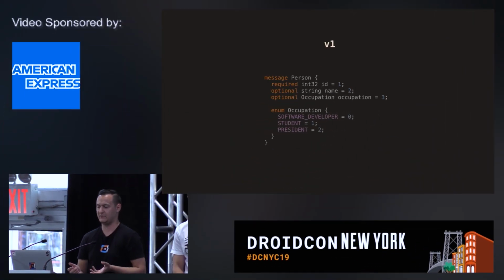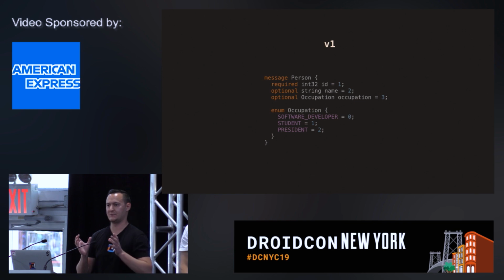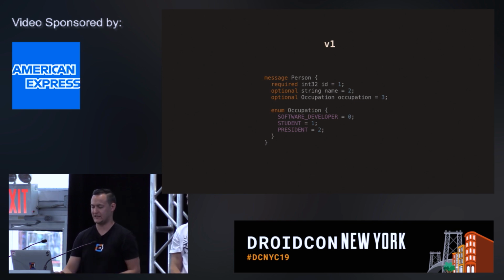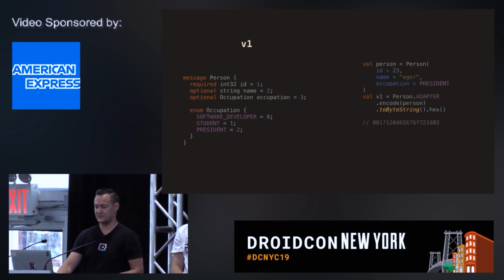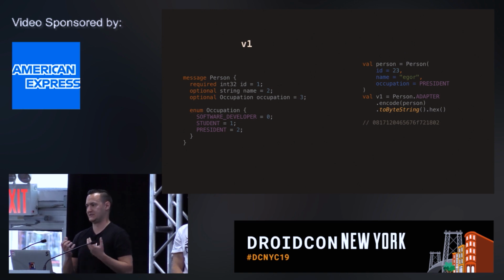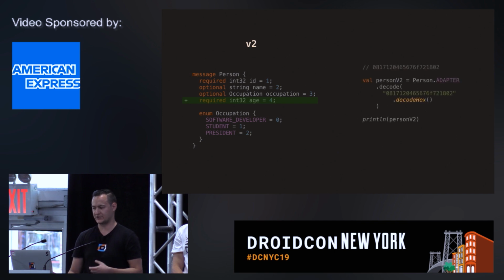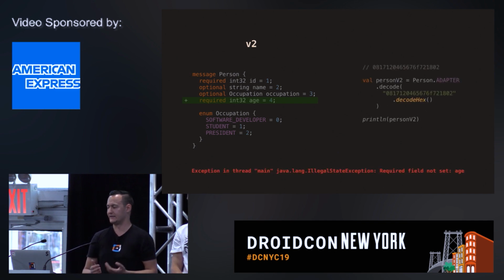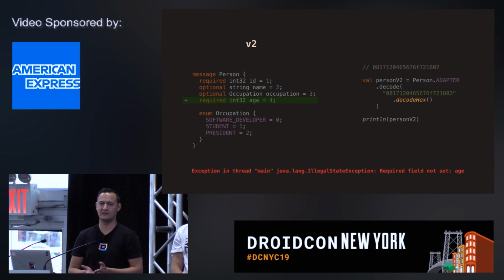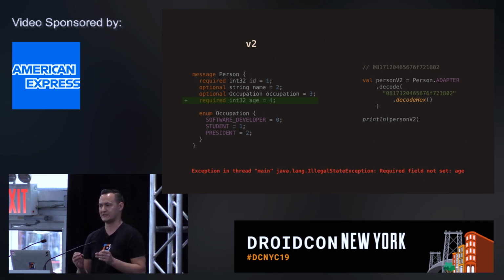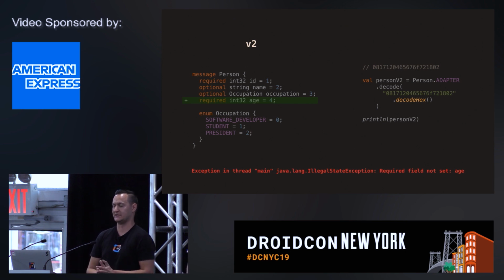For that, we will use our old schema and label it as version 1. It's like a snapshot of our schema at a certain point in time. We'll create a message, serialize it, and hold on to that value. Then we will evolve our schema and deserialize the message. First, we change our schema by adding a new required field. Let's see if that works. We'll try to deserialize it using the new schema, and it will fail. Why does it fail? Because we added a field which is required, and our serialized data didn't have the value for that field. So the parser cannot find it, and unsurprisingly, it fails.